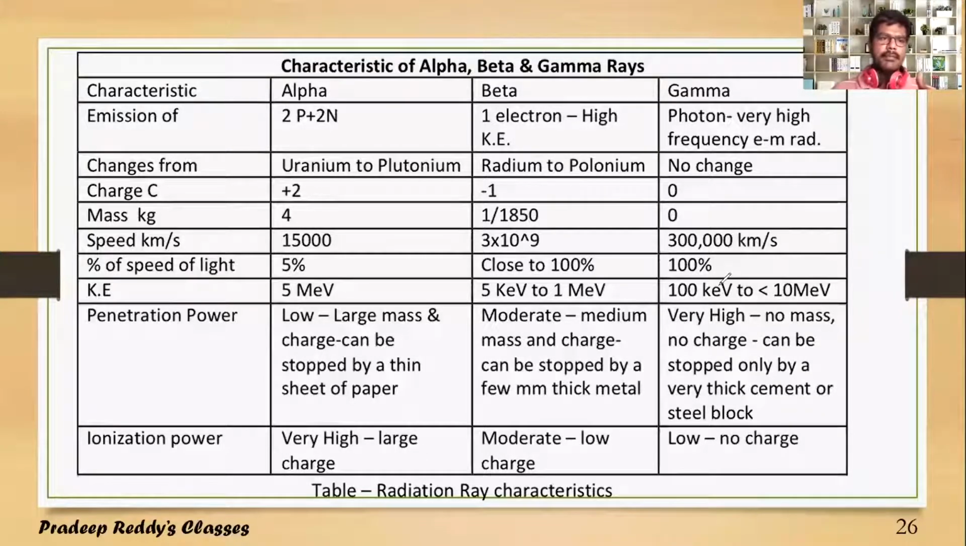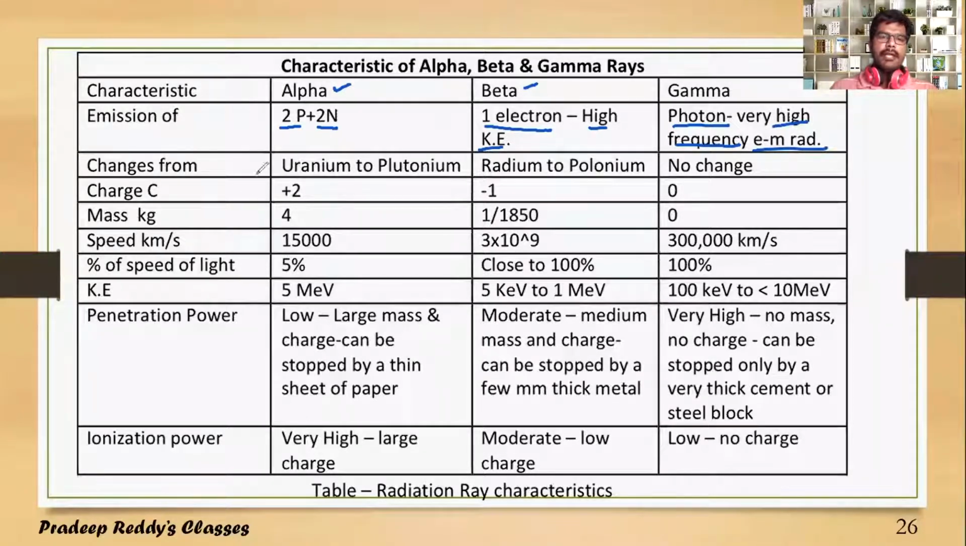So as I already mentioned, you can categorize the properties of alpha, beta and gamma rays by subjecting them to external electric as well as magnetic fields. So the characters of these particles can be studied in this slide. An alpha particle is made up of 2 protons and 2 neutrons. A beta particle is an electron which has greater kinetic energy, and gamma radiation is just a photon. It has very high frequency, and it is an electromagnetic radiation.